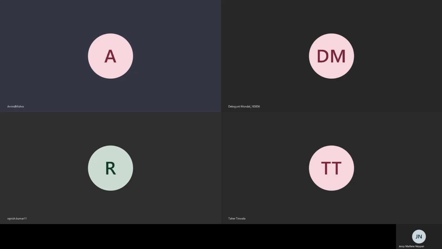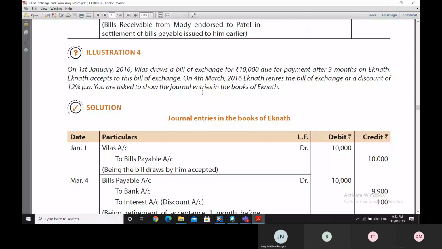Eknath retires the bill of exchange at a discount of 12% per annum. So that is 1% per month. Therefore, Eknath retires the bill. He makes a premature payment of the bill. We are asked to show the journal entries in the books of Eknath.